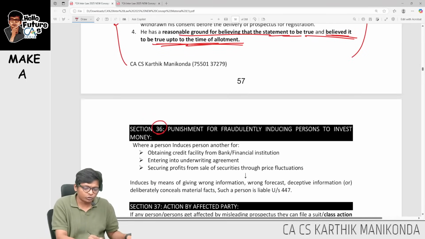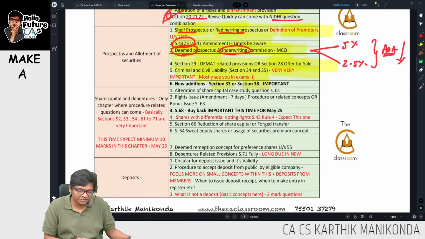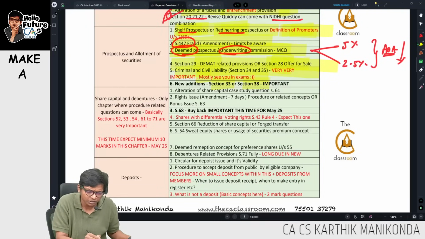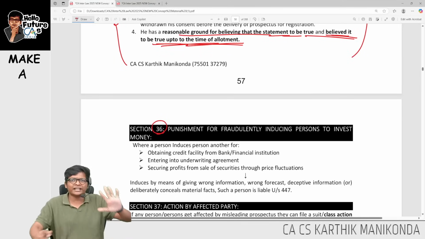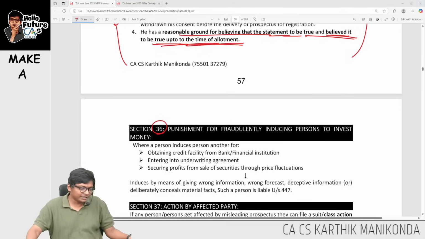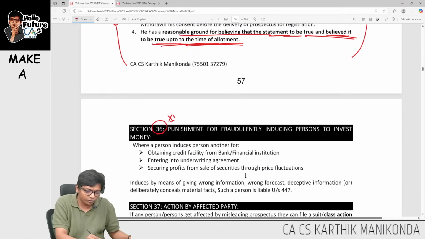36 is talking about what, guys? This also is there in our expected question list. Come back here. Yeah, criminal 34 and 35, that's all we finished, guys. 36 you go through later. I'm only revising expected questions over here. 36 also is important, guys.